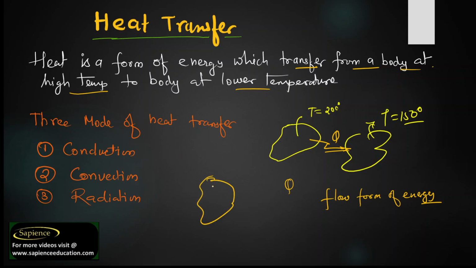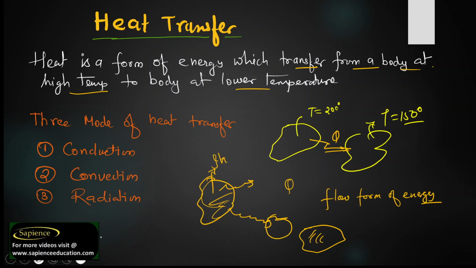We cannot say that an object has heat. Heat is a transient phenomenon. Whenever there is a temperature difference, then heat comes into play. Otherwise, heat is not there.